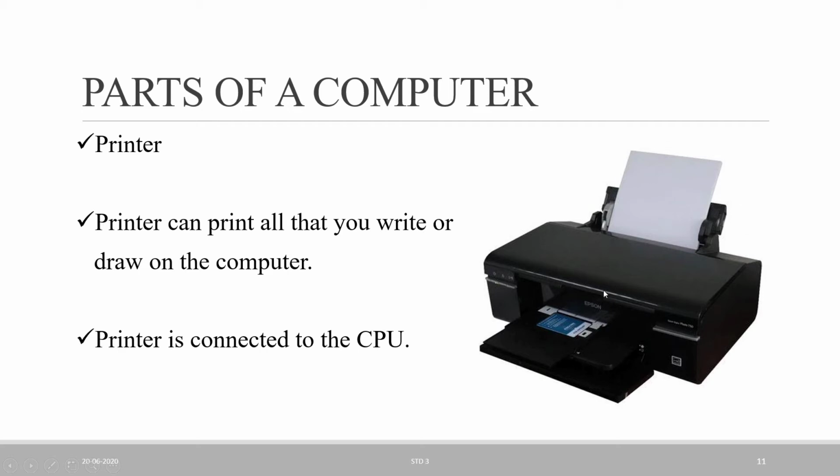And also we can draw anything in our computer. For example, I am drawing a rose. So the rose is also printed on this white paper using this printer. And the printer is connected to the CPU. Keyboard, mouse, speaker, printer, monitor, all these five parts are connected to the CPU box.